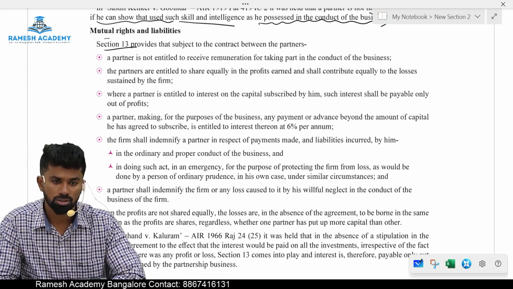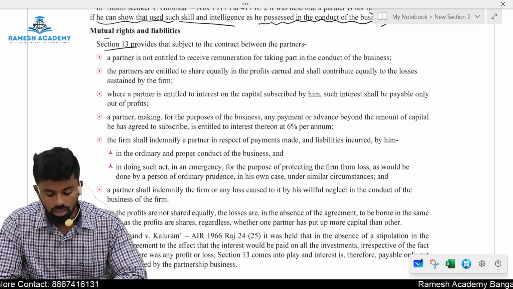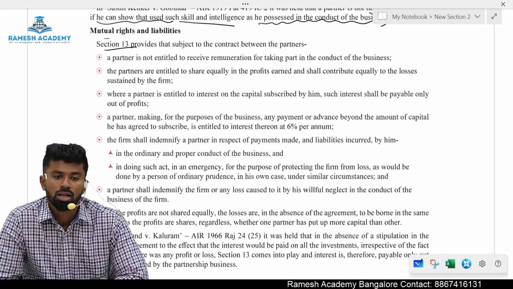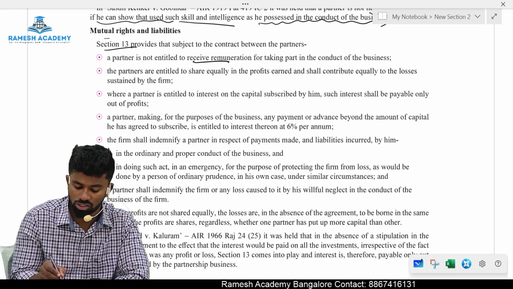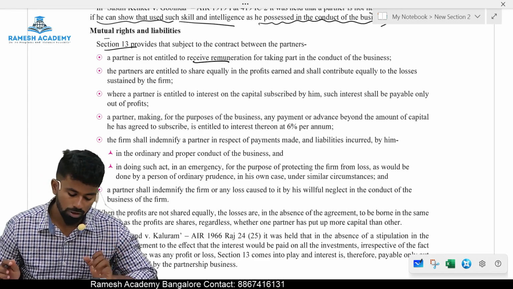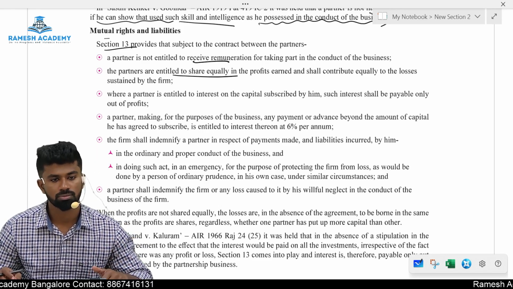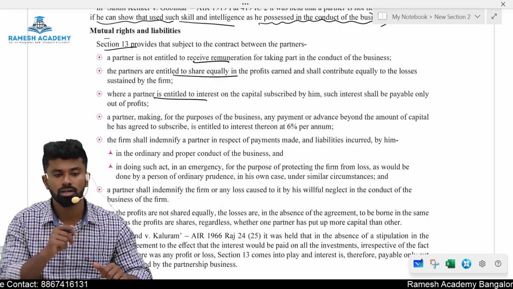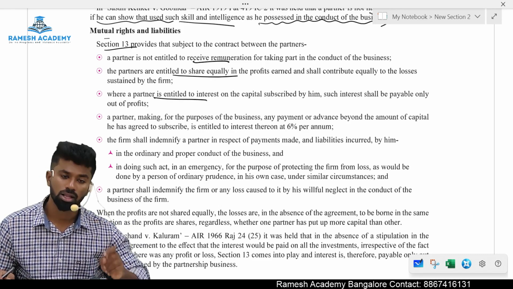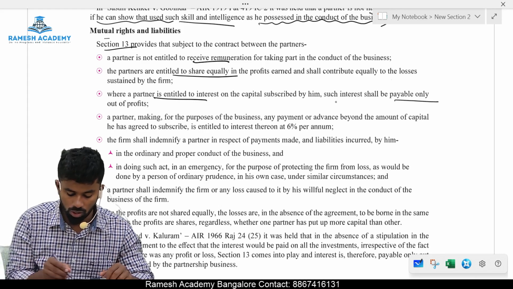So again, section number 13 provisions are applicable subject to contract between the partners. So it says every partner, whoever takes part in the conduct of partnership business, is not entitled to receive what? Remuneration. Law says no remuneration for working in the partnership firm. Second, profit should be shared in an equal ratio, both profit as well as losses. And if you want interest on capital, that is allowed only when there is a provision in the agreement, plus that interest payable should be paid only out of profit. This is what law says.